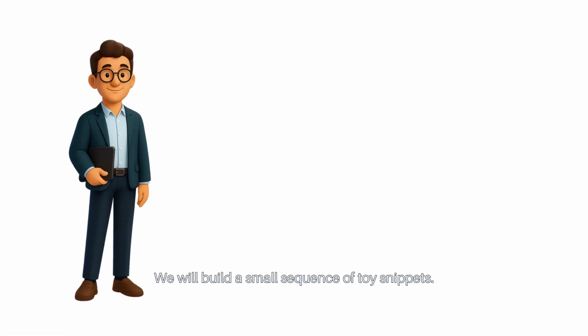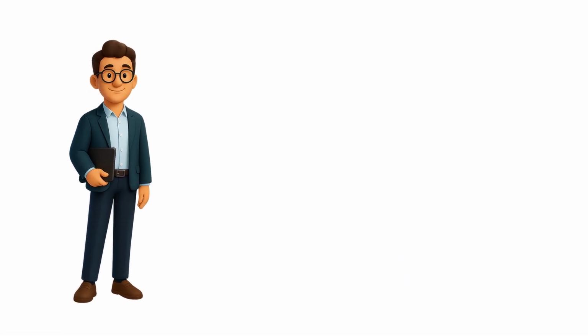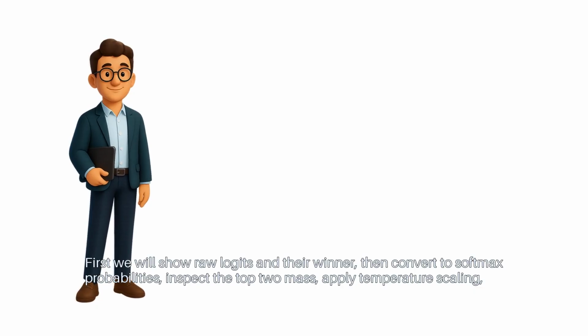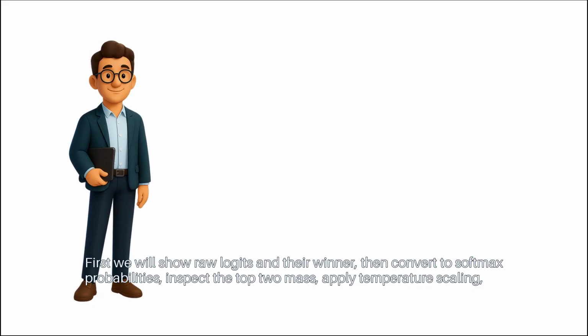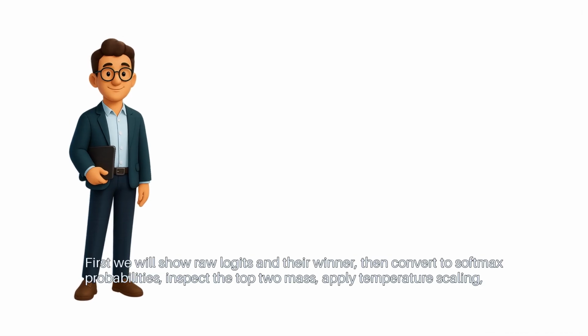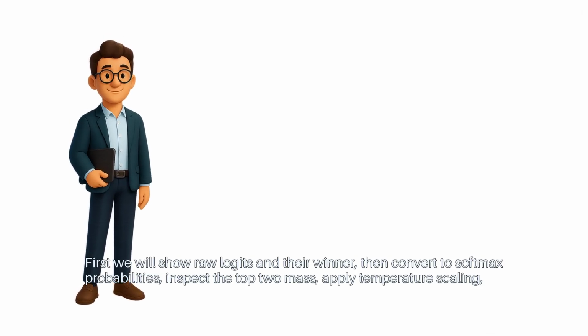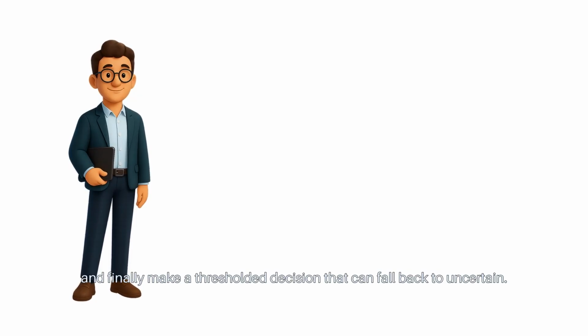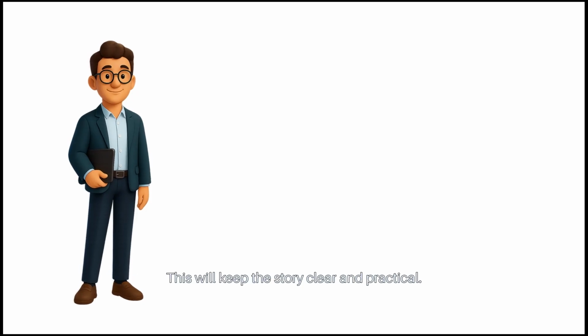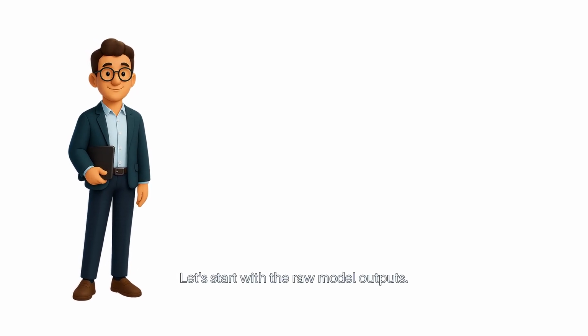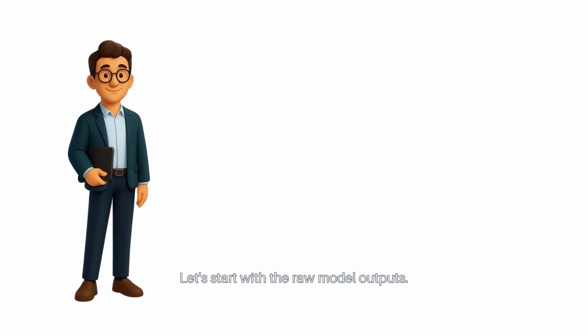We will build a small sequence of toy snippets. First, we will show raw logits and their winner, then convert to Softmax probabilities. Inspect the top 2 mass, apply temperature scaling, and finally make a thresholded decision that can fall back to uncertain. This will keep the story clear and practical. Let's start with the raw model outputs.